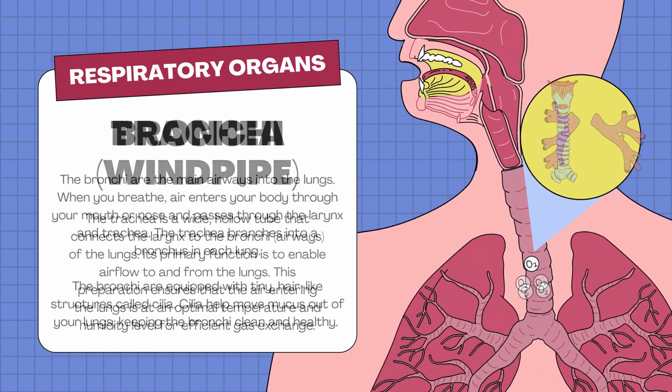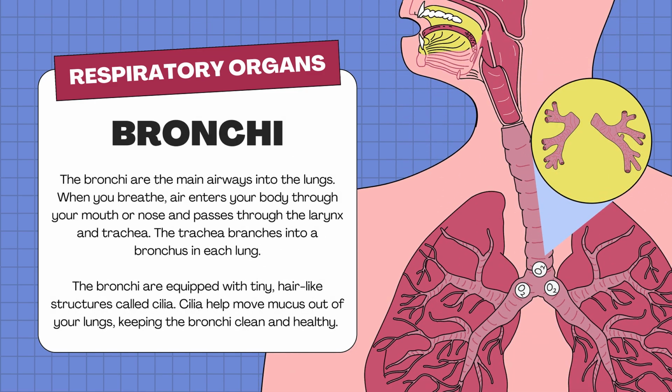The bronchi. The bronchi are the main airways into the lungs. When you breathe, air enters your body through your mouth or nose and passes through the larynx and trachea. The trachea branches into a bronchus in each lung. The bronchi are equipped with tiny hair-like structures called cilia. Cilia help move mucus out of your lungs, keeping the bronchi clean and healthy.